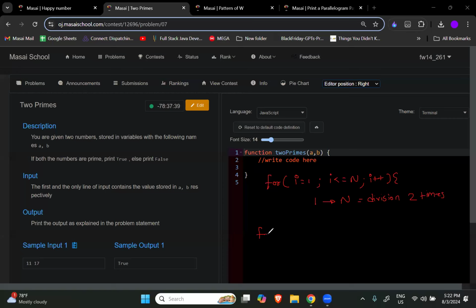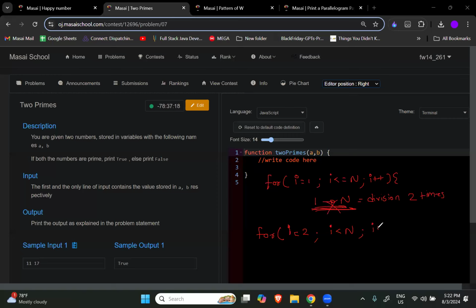But let's suppose I already know that 1 and n can divide it. So can I start my loop from 2? Because I know 1 can divide it anyway. And I also know n can also divide it. So can I run my loop till less than n? So the two possibilities that I already knew, I have neglected.